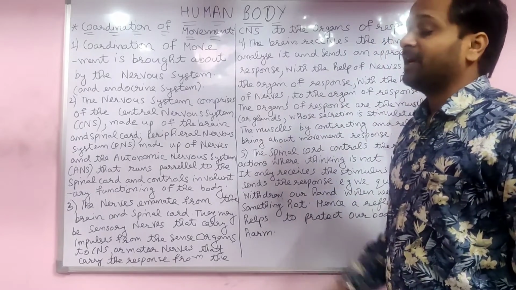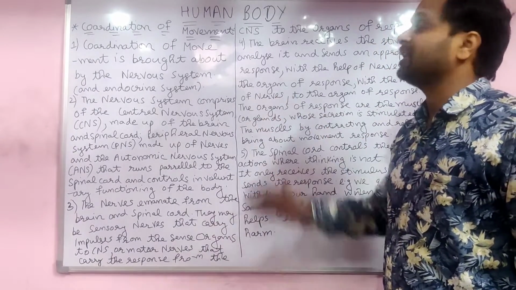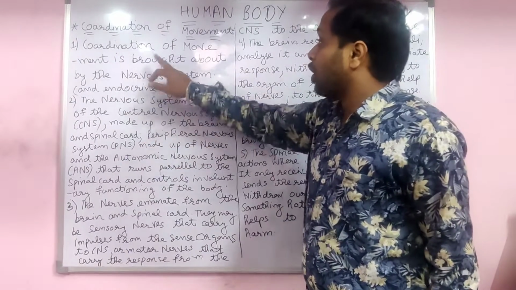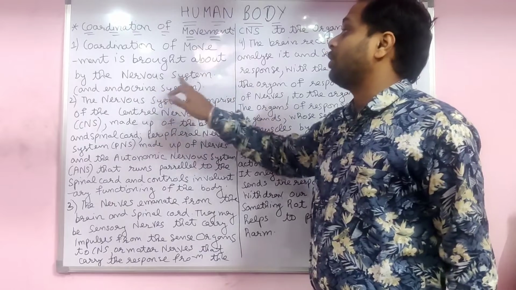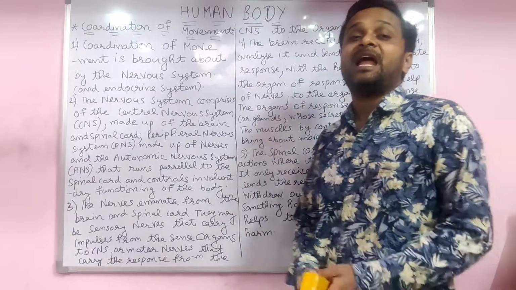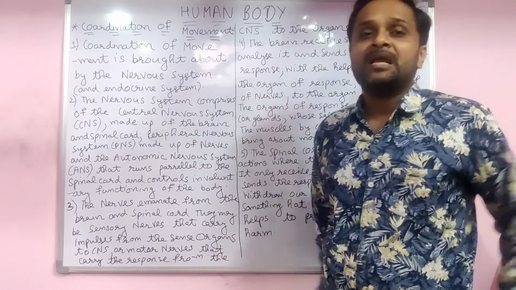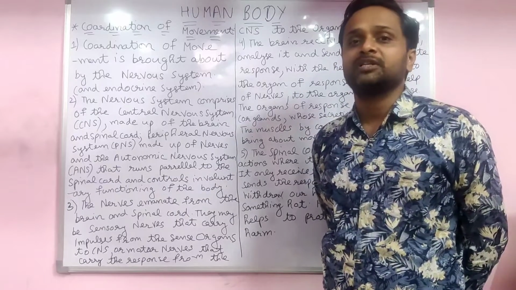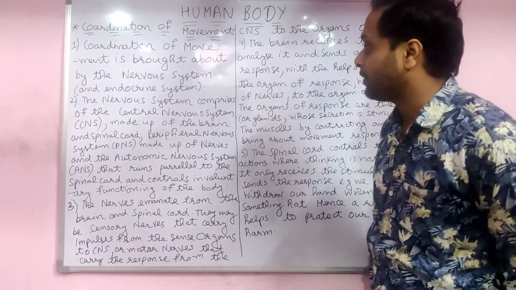Coordination of movement. Our body is coordinated because of the nervous system. Coordination of movement is brought about by the nervous system and the endocrine system. You know, endocrine glands release the hormones. Hormones are the chemicals which bring about coordination in the body.